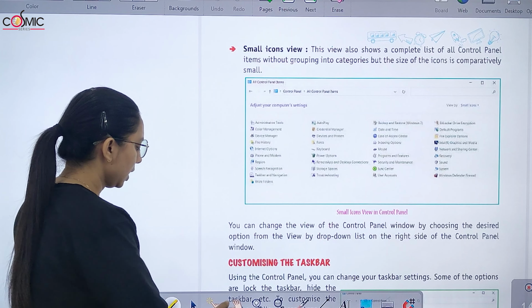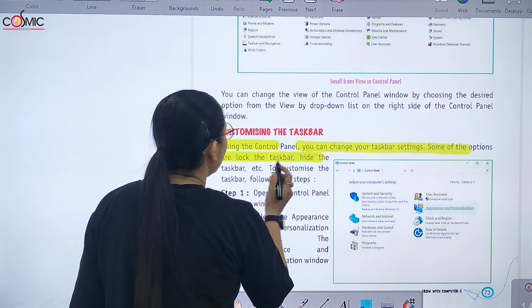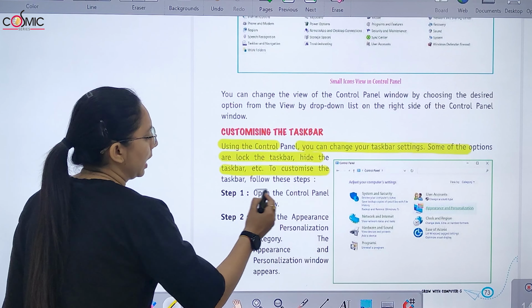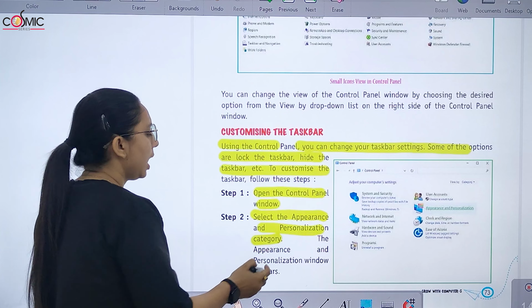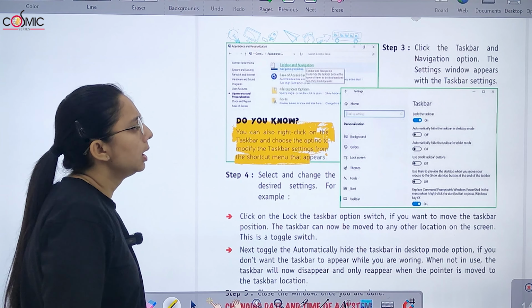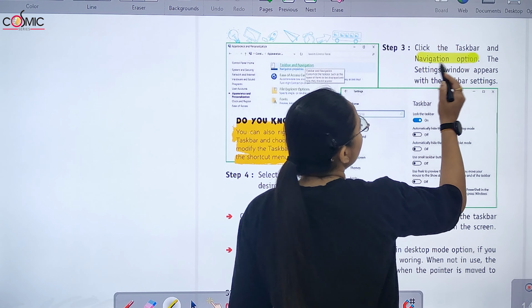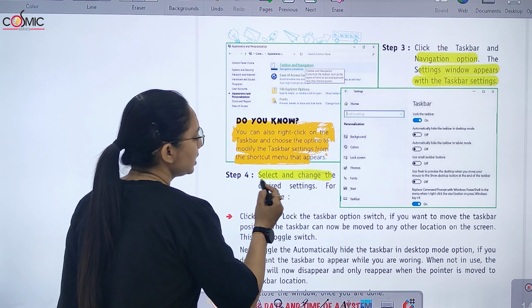Now if you want to customize the taskbar, using the control panel you can change your taskbar settings. Some of the options are lock the taskbar and hide the taskbar. Now open the control panel window. Select the appearance and personalization category, and the appearance and personalization window appears. Click the taskbar and navigation option. The settings window appears with the taskbar section. Select and change the desired setting.